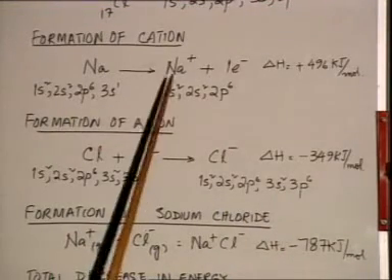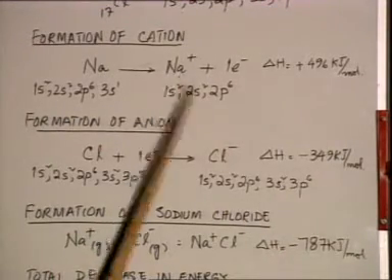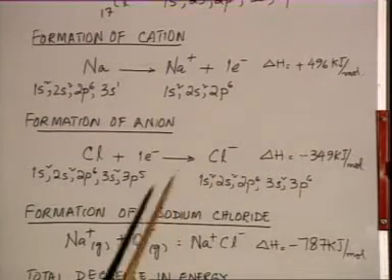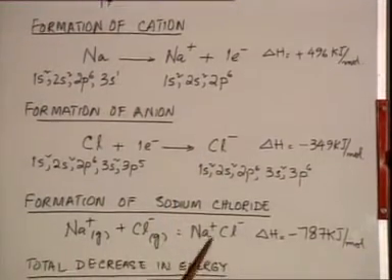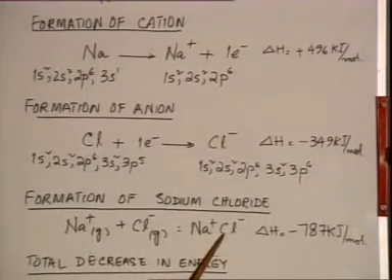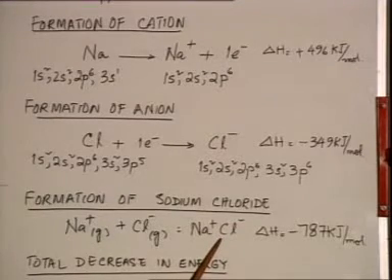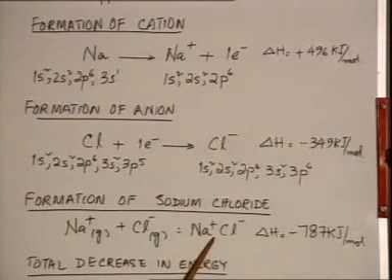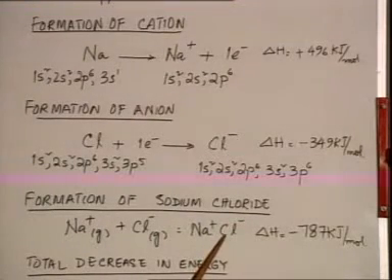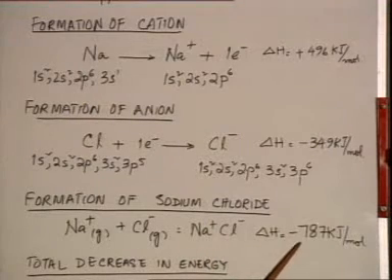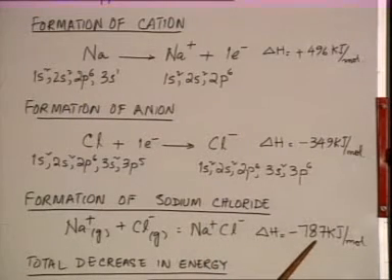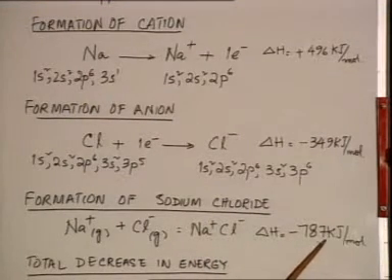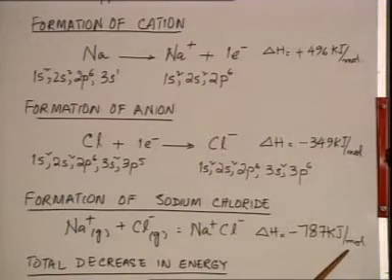Thus, we have sodium ion and chloride ion. When they combine, the attractive force which binds them together is electrostatic in nature, and it is a very strong force. The energy which is released during this process is equal to 787 kilojoules per mole.